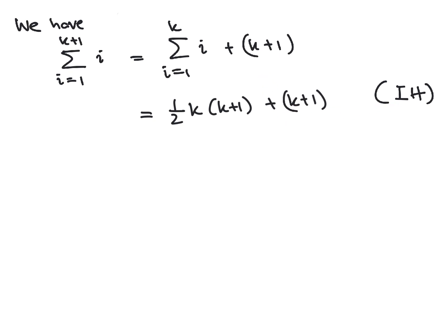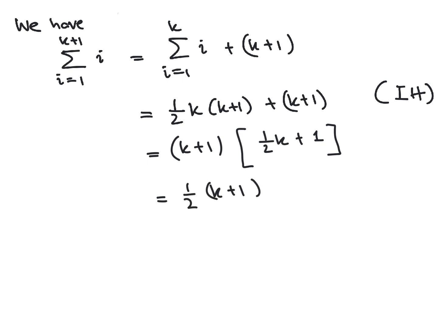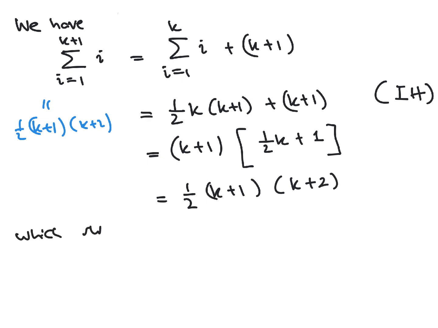So we have that this part is equal to this from our inductive hypothesis, and this remains as is. Then I'm going to take k plus 1 and factorize it out, and I have half times k plus 1. And then I actually want the half out. Remember what we want to show. We want to show that this is equal to half times k plus 1 times k plus 1 plus 1, which is k plus 2. That's what we want to show. So if we take half out of here, what do we have left? We have k from the first one and 2 from the second one. So this shows that Ak+1 is true.